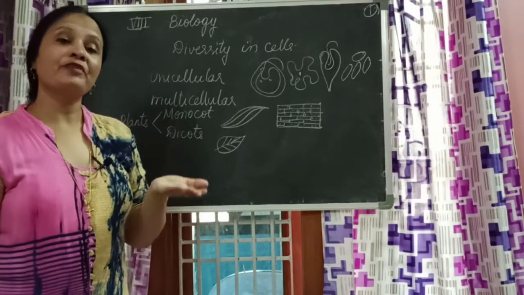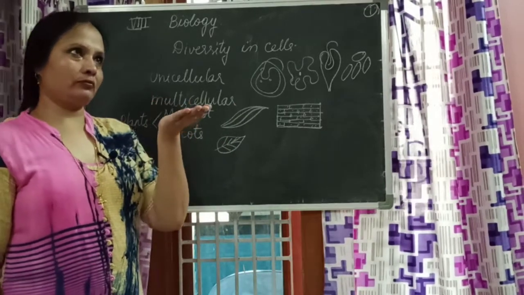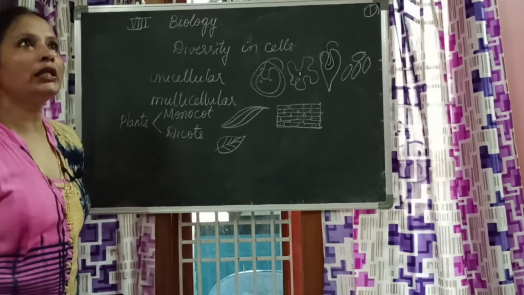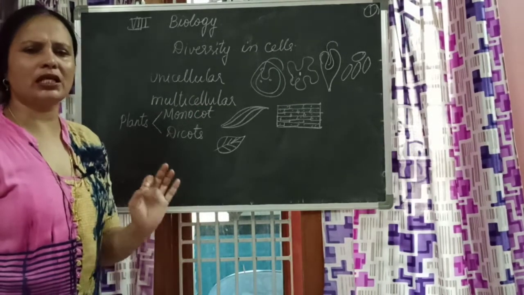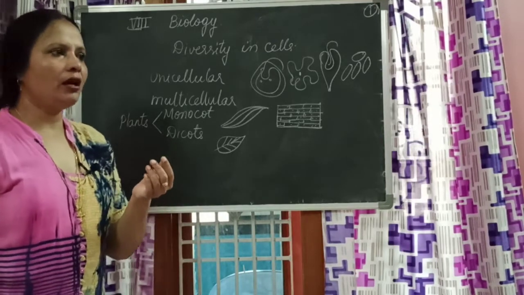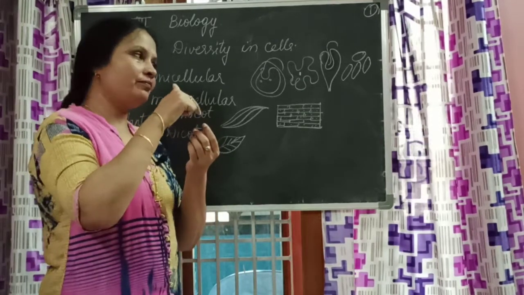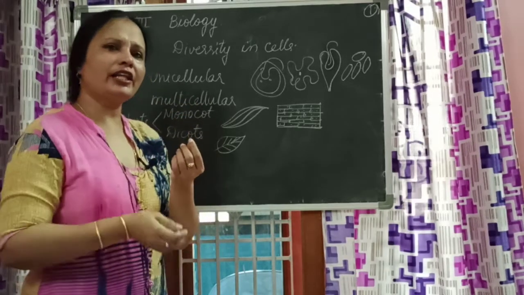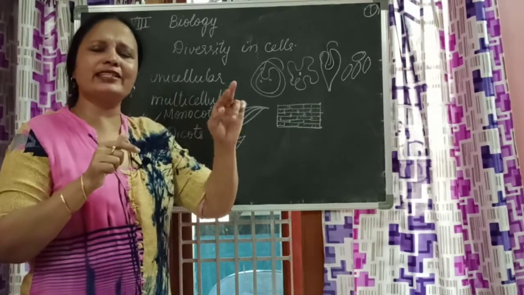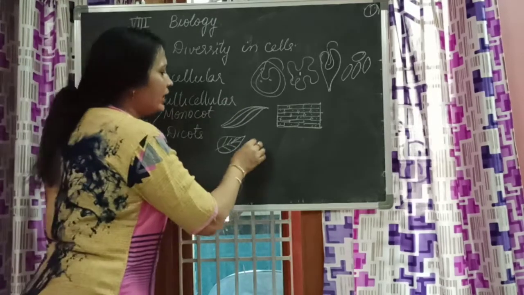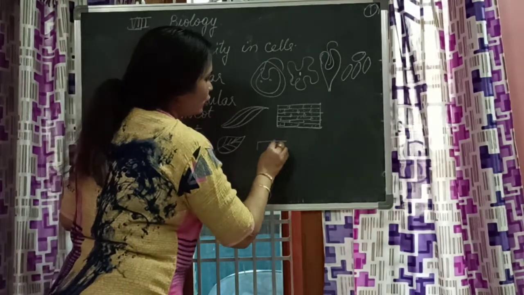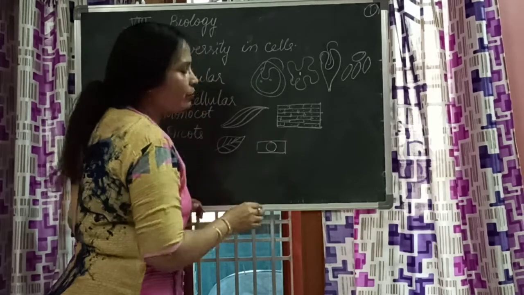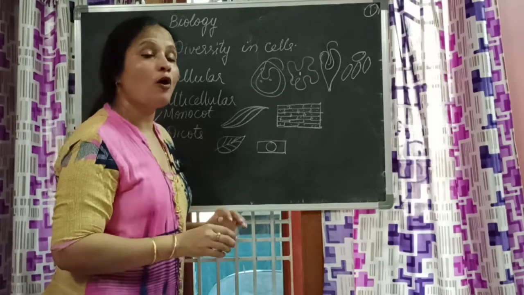The same way, if you take a dicot stem, let us take a tender plant, put it in a thermocol sheet and slice it into thin slices, and then you get a round thin slice. That slice you put on a glass slide with a drop of water, put a cover slip on that, and observe it under the microscope. What do you understand?